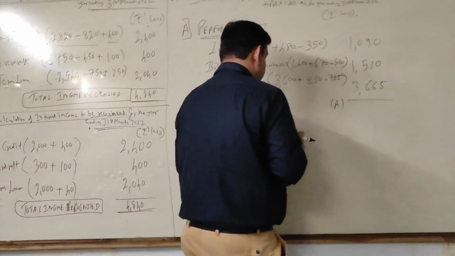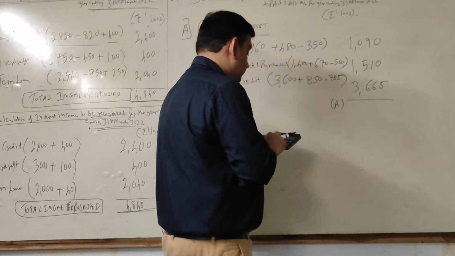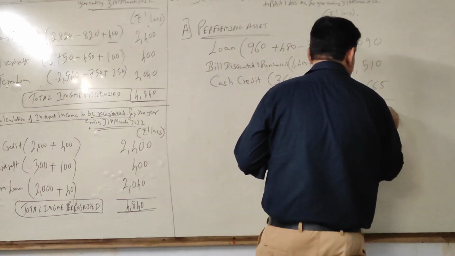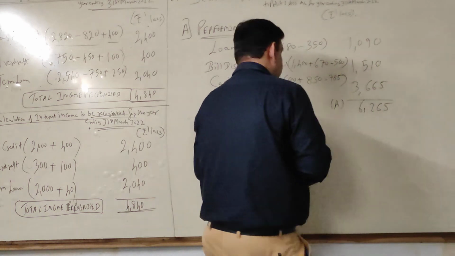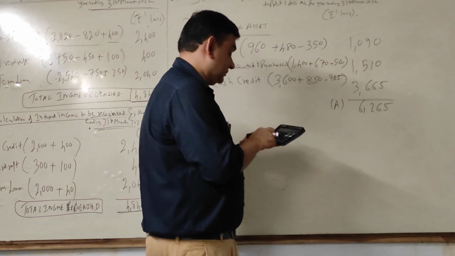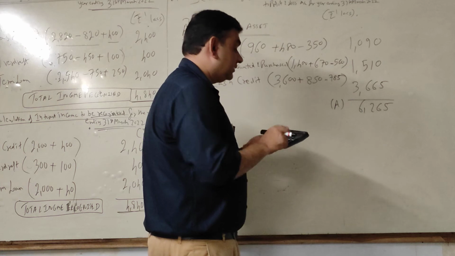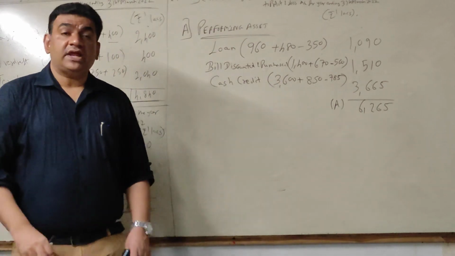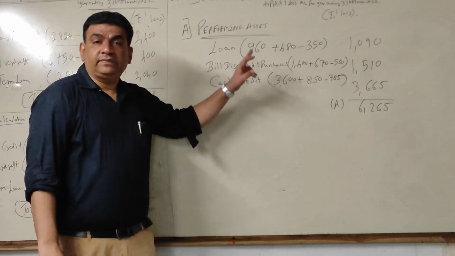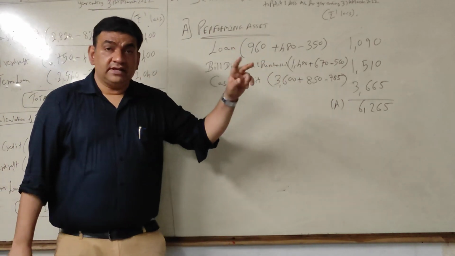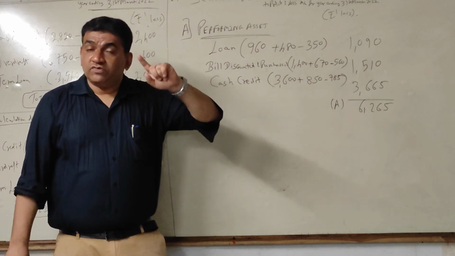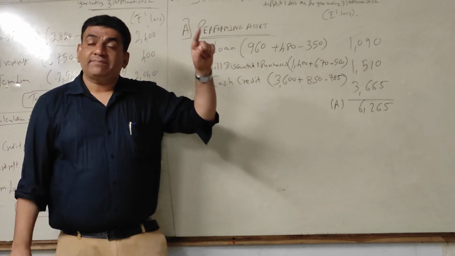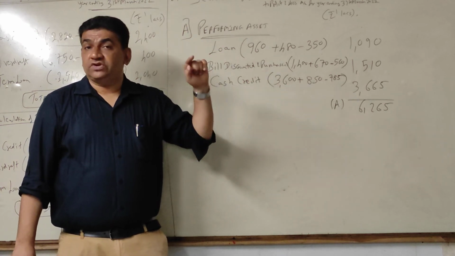Remember, that is not the final answer, this is just 8. 6265. Got it? So I repeat, for performing, what you have received plus closing, that is what is receivable at the end of the year, and from that subtract what is receivable on the first day of the year.